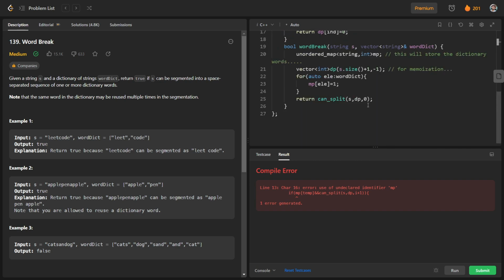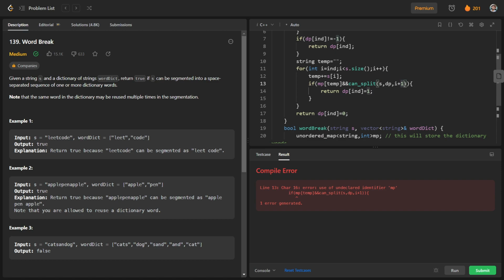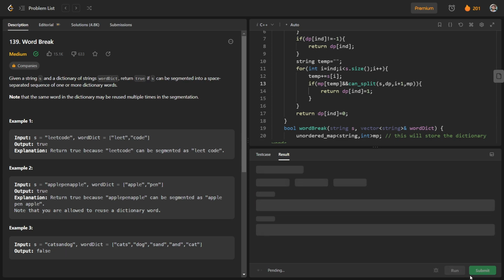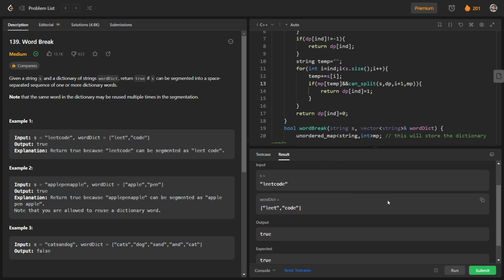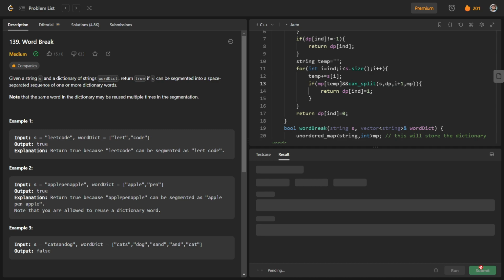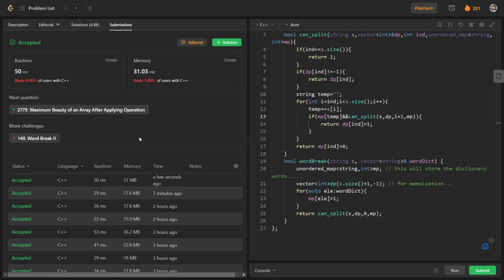Here also we have to pass mp, and in this function also we have to pass mp. So let us see whether this code works or not. So you can see that the test cases are passing. And let us have a look at the main cases. So you can see that all the cases are passing.